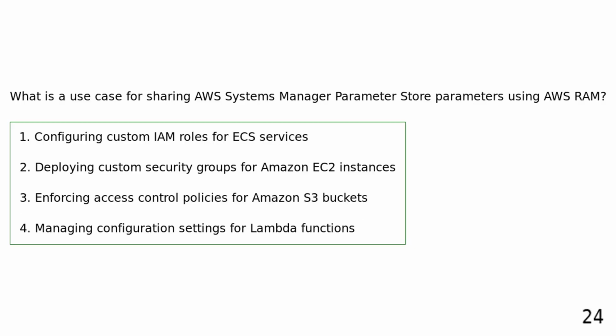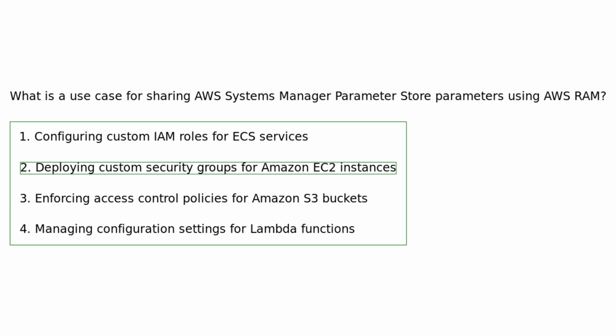What is a use case for sharing AWS Systems Manager parameter store parameters using AWS RAM? Configuring custom IAM roles for ECS services. Deploying custom security groups for Amazon EC2 instances. Enforcing access control policies for Amazon S3 buckets. Managing configuration settings for Lambda functions. A use case for sharing AWS Systems Manager parameter store parameters using AWS Resource Access Manager is managing configuration settings for Lambda functions across multiple AWS accounts to ensure consistency and alignment of parameter values.